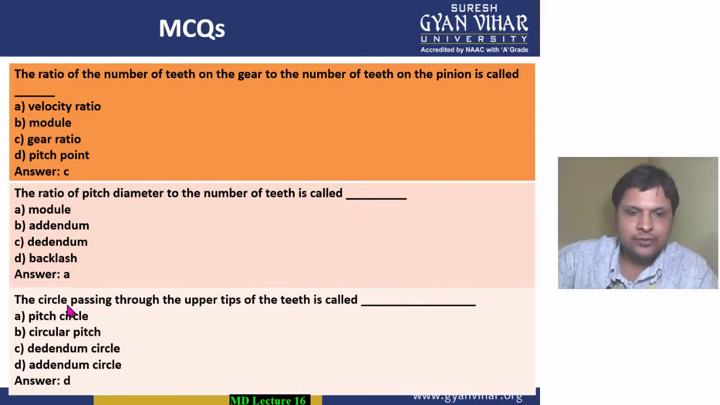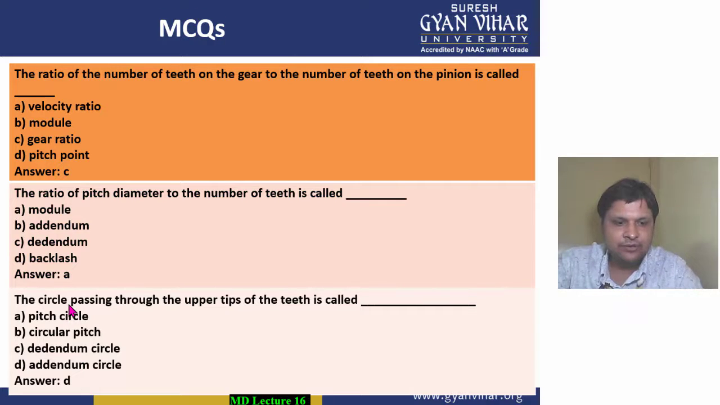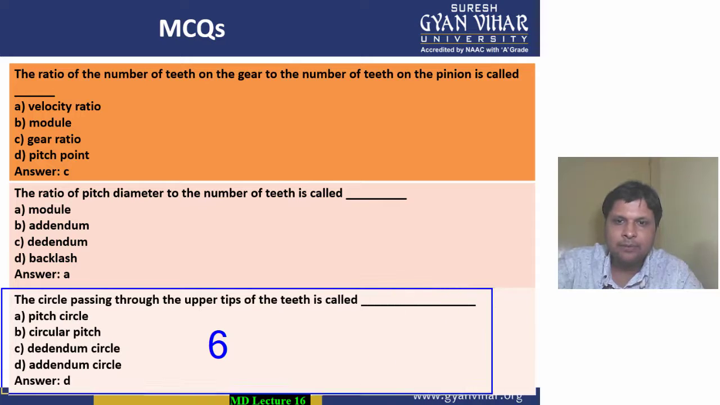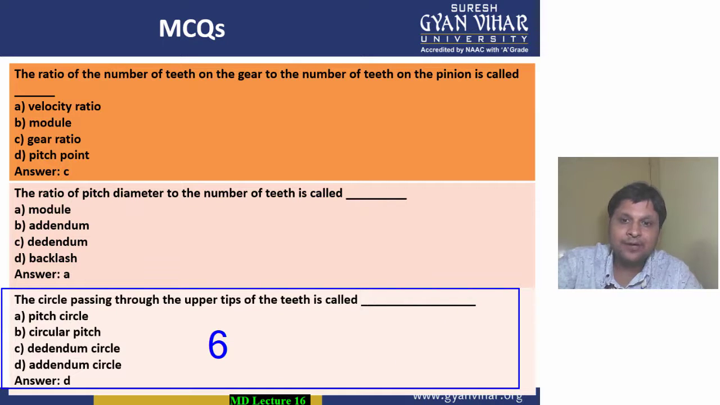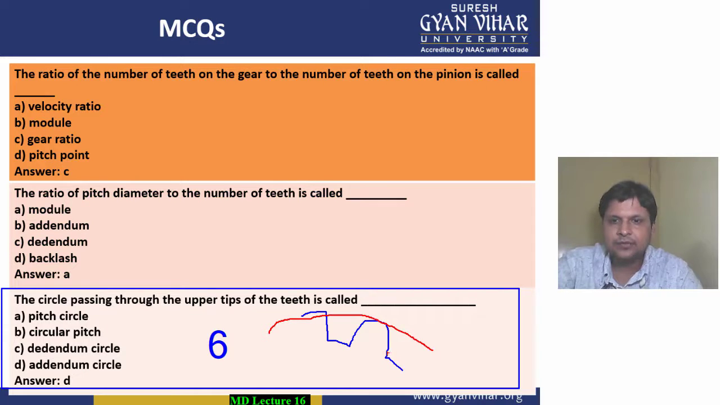So coming into the next MCQ, our MCQ number 6, students. Now this is our MCQ number 6. So what is the question saying to us? The circle passing through the upper tip of the tooth. As I have told you, the circle which passes through the upper tip of the tooth, this particular circle, is known as the addendum circle. So option D is the correct option for MCQ number 6.